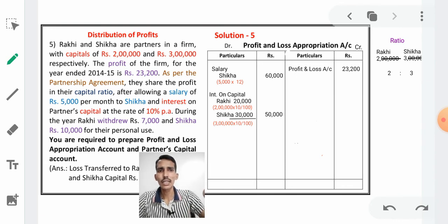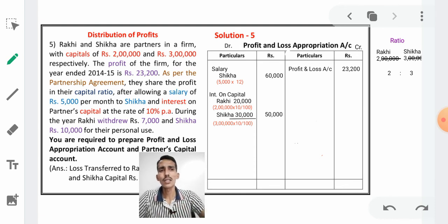See, next again it is saying during the year Rakhi withdrew for personal use rupees 7,000 and Shikha has withdrawn rupees 10,000 for personal use. But before only I said the capital amount and drawings amount we don't take in the profit and loss appropriation account, because those are not expenses and not incomes. Therefore, we don't take capital and drawings amount.